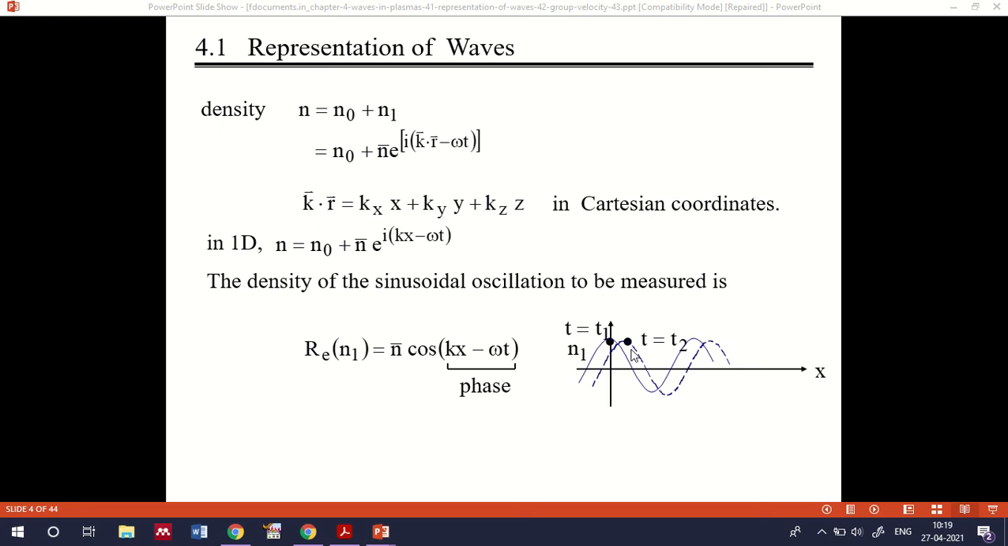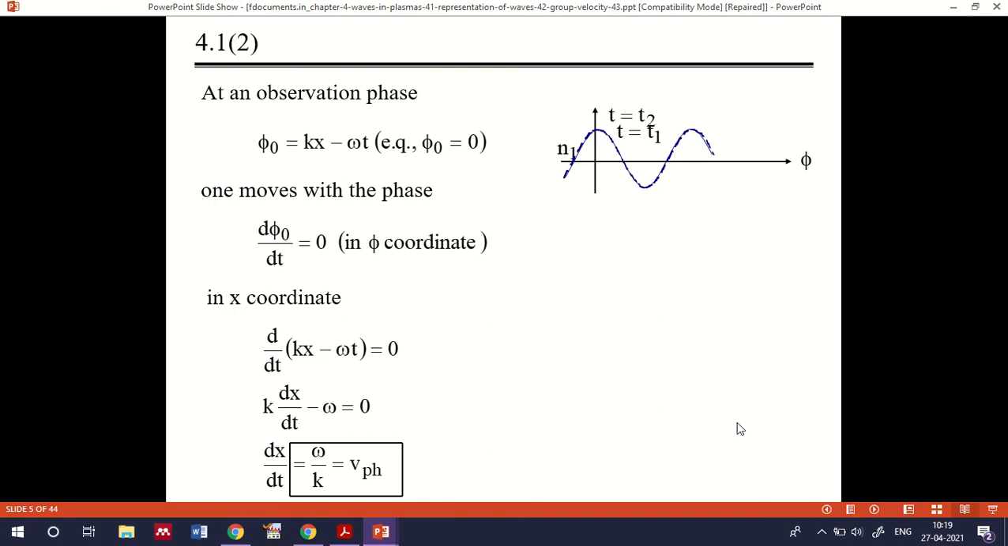That is about the superposition principle. Here also you can apply that same superposition principle in the case of waves in plasma. At an observation phase, we have the phase phi 0 equal to kx minus omega t, where phi 0 equal to 0. At that time we can represent kx minus omega t as phi 0.